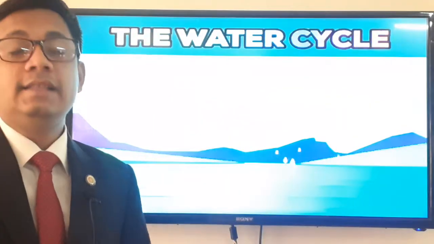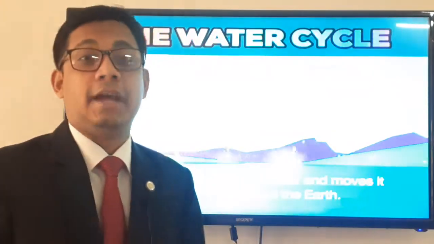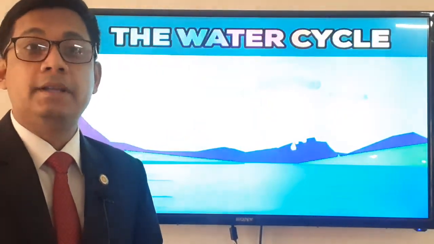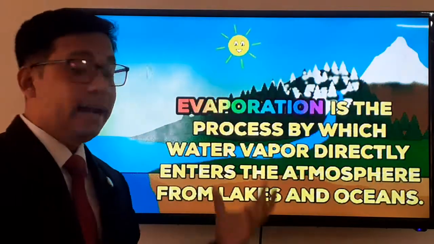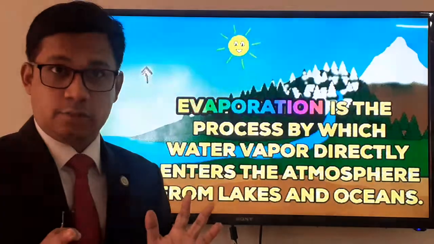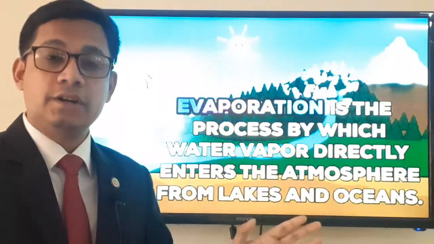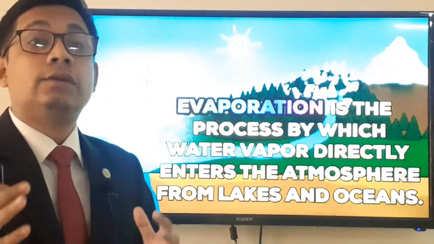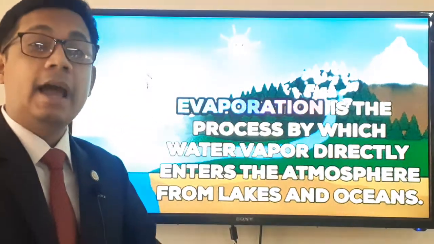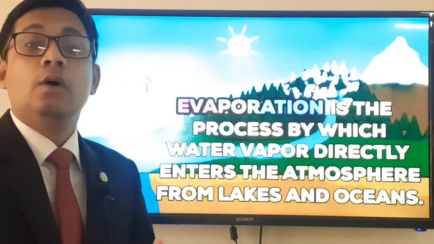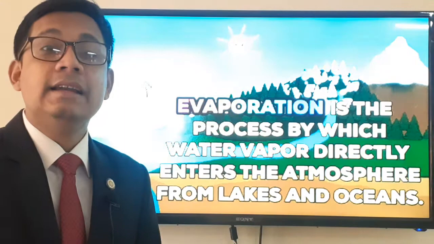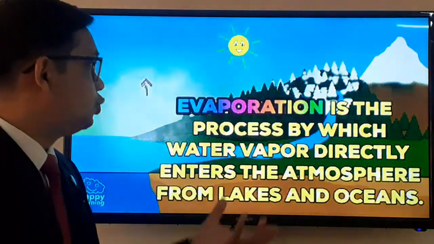In this particular cycle, what is the first step? The first step is evaporation. What happens when the sun hits? We know there are different sources of water: rivers, canals, oceans. Water from those sources heats up and gets warm. And then when the water gets warm, it turns to water vapor, and that water vapor goes up.